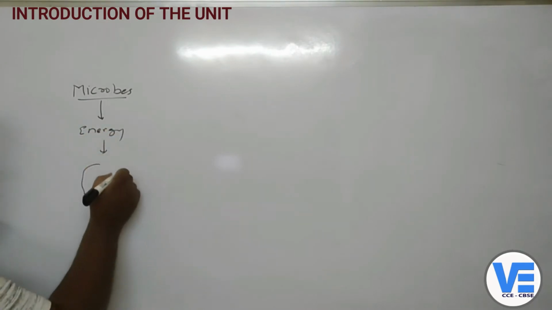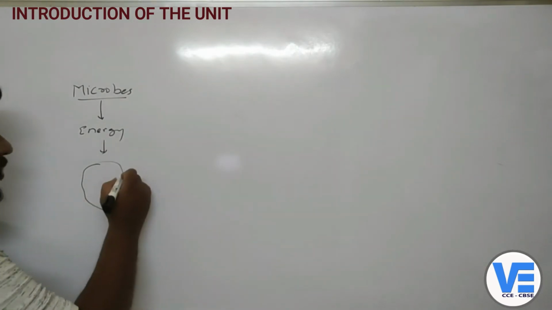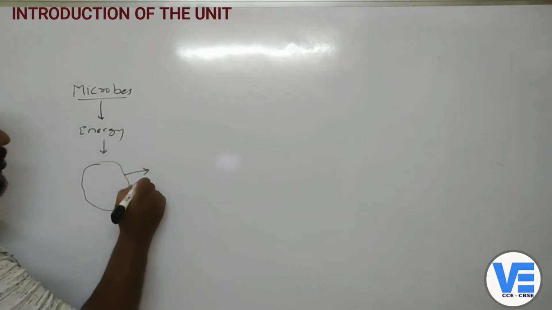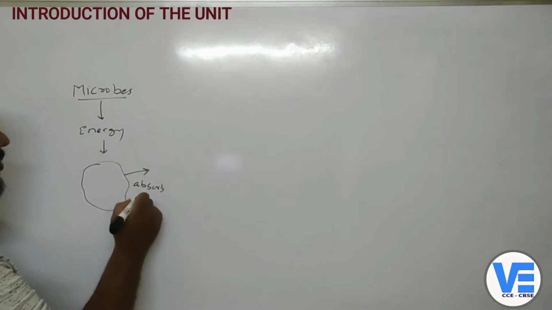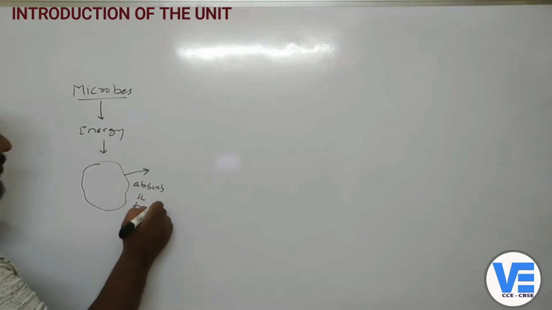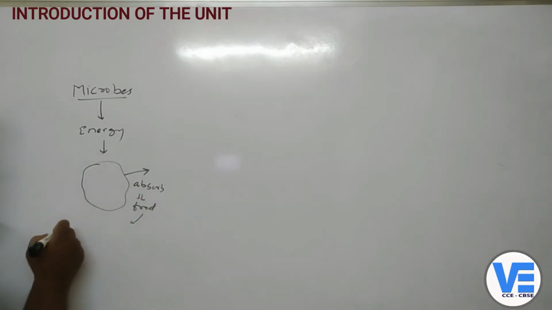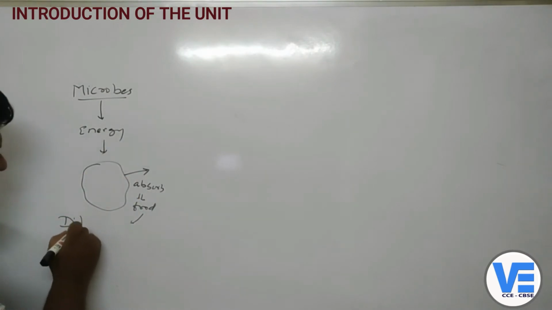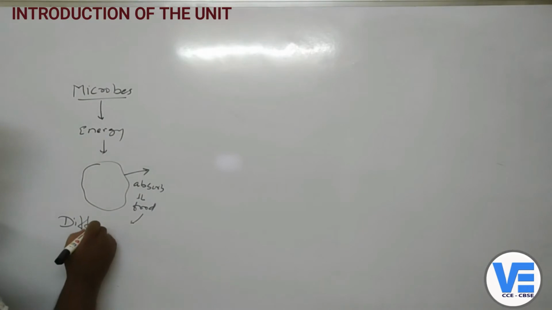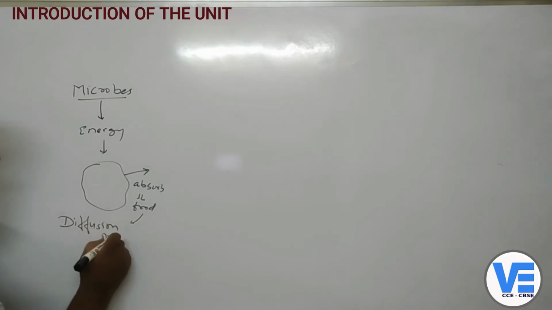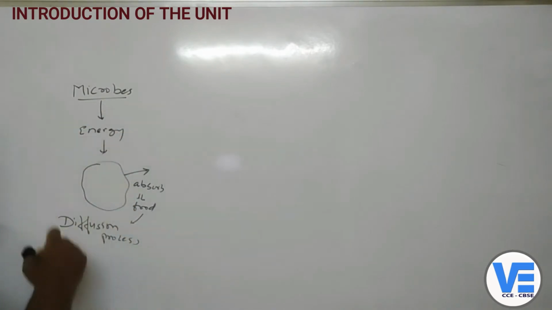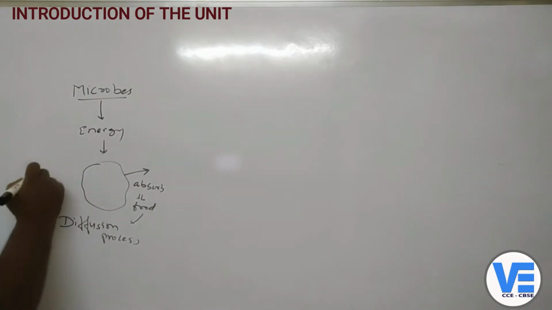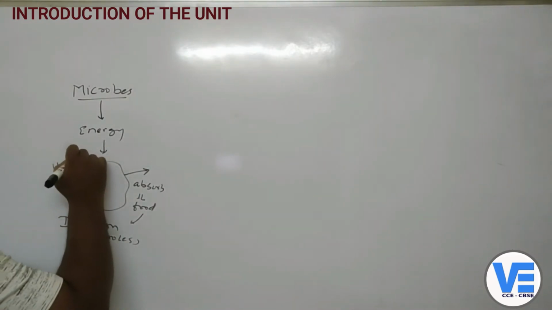Because they are single-celled organisms, they will use their body surface to absorb the food material. So there is no need of a special system here, right? The complete process will happen with the help of the diffusion process, especially in the microorganisms, or you can say unicellular organisms.